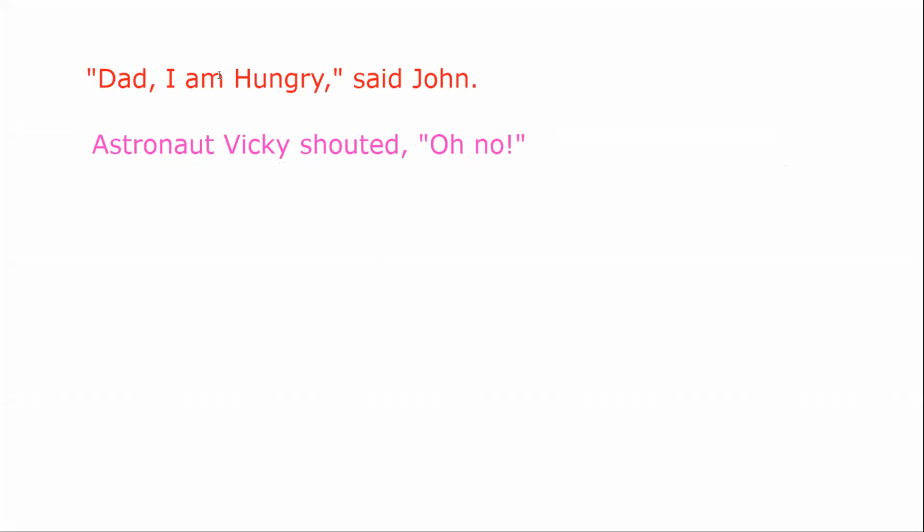All right, so what's the difference between sentence number one and sentence number two? In sentence number one, we started with the speech, then the reporting clause. In sentence number two, we started with the reporting verb, which is shouted, and then we continued with the speech. Can you see?